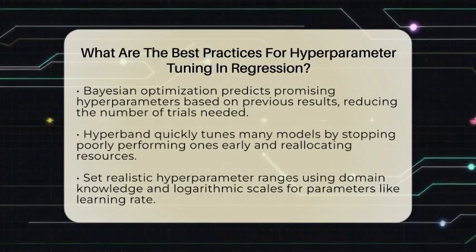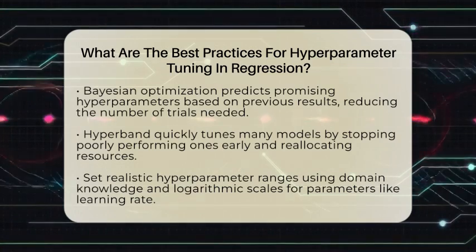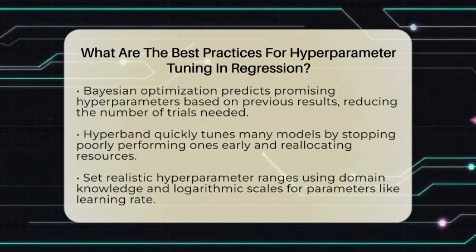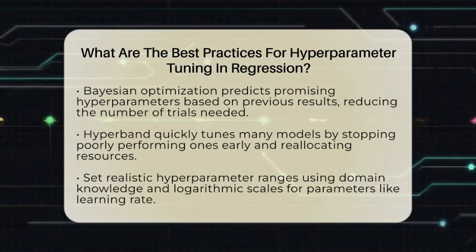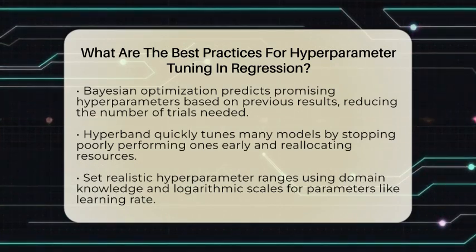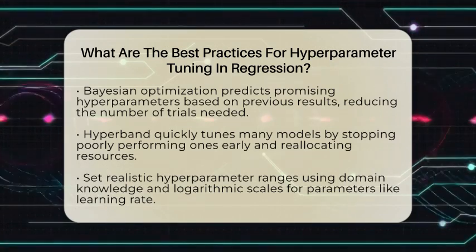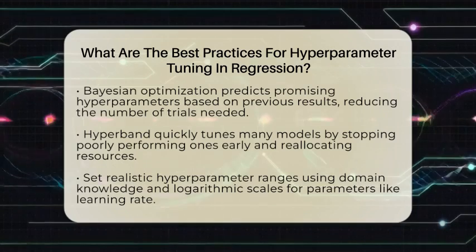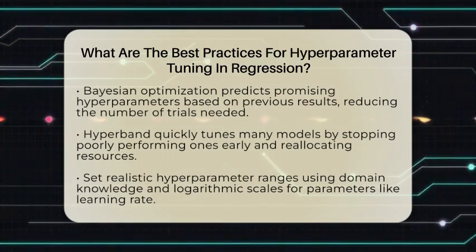For larger datasets or more complex models, random search is a better choice. It randomly samples hyperparameter combinations, saving time while still exploring a wide range. Bayesian optimization is another option. It uses past results to predict which hyperparameters might work best, requiring fewer trials. Hyperband is useful when you need to tune many models quickly. It stops poorly performing models early and reallocates resources to promising ones.